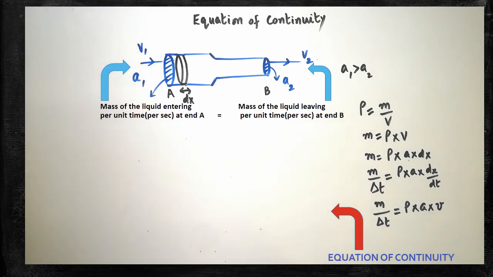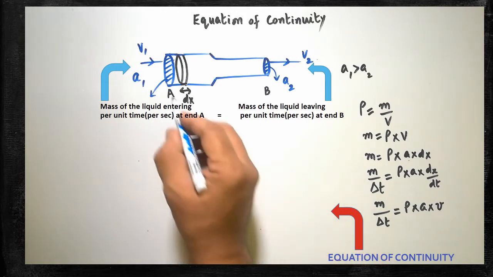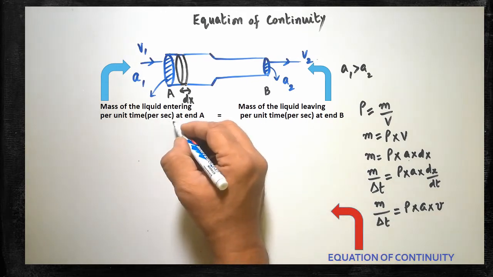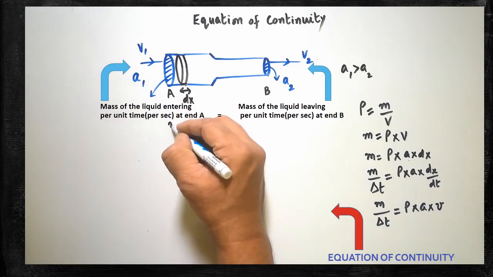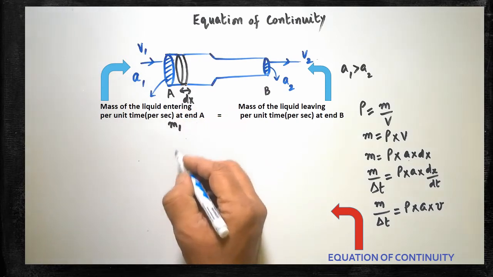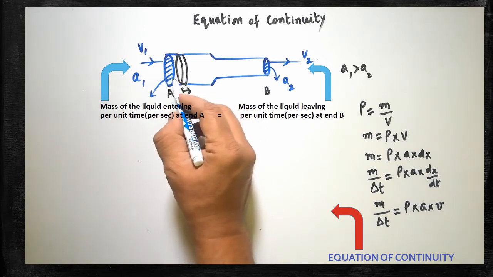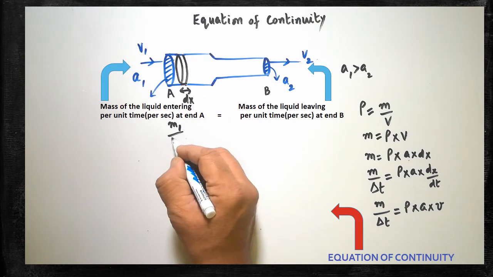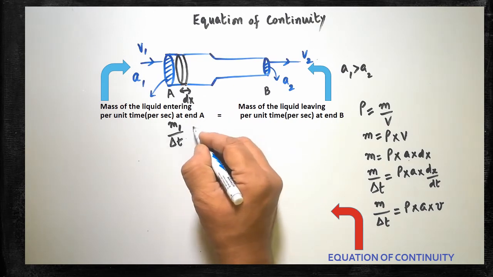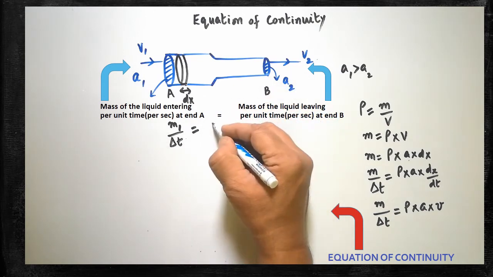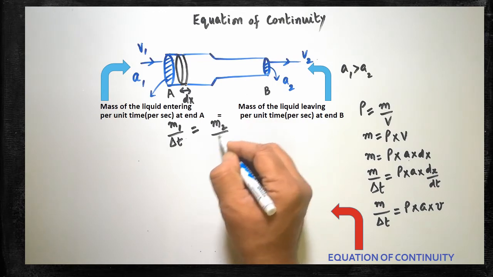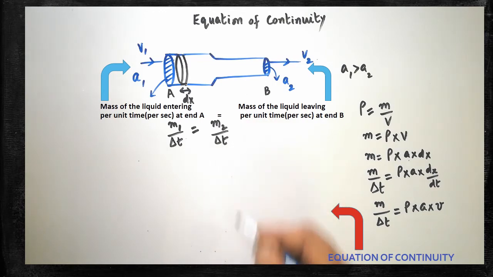So M1 can be taken as the mass of the liquid flowing per unit time at end A. So M1 divided by del T must be equal to M2 divided by del T. This is written with the help of the law of conservation of mass.